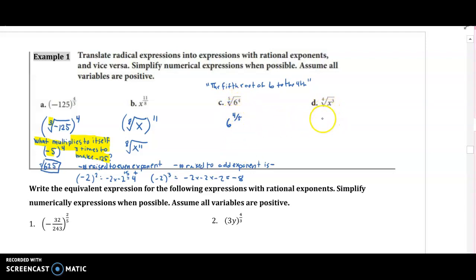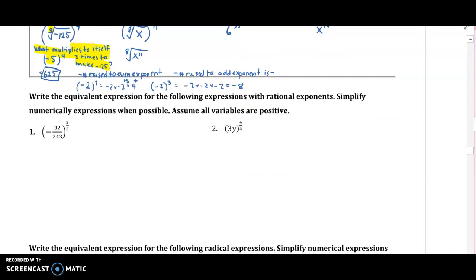This one, same thing. So it's going to be x to the, what do you think this one's going to be? The 4 goes on the bottom, the 3 goes on the top. 3 over 4. All right, so let's see what we need to do with some of these. Write the equivalent expression for the following expressions with rational exponents. Simplify numerical expressions when possible. Okay, so this is a numerical expression.